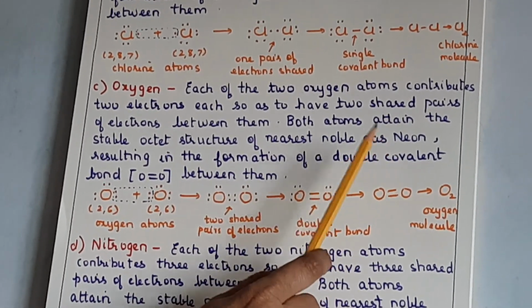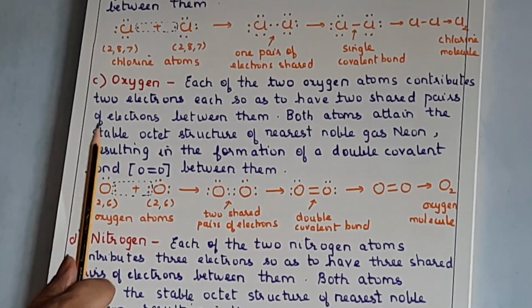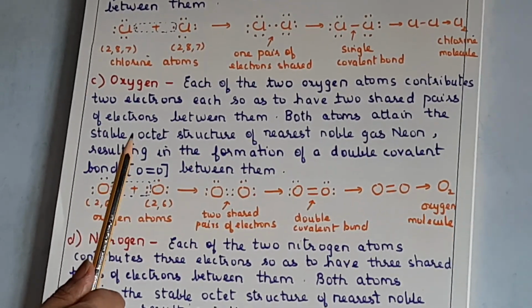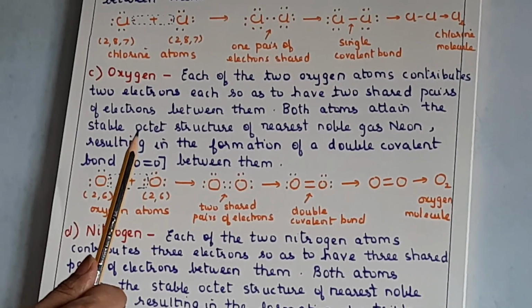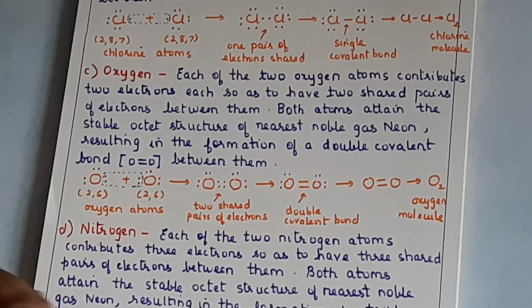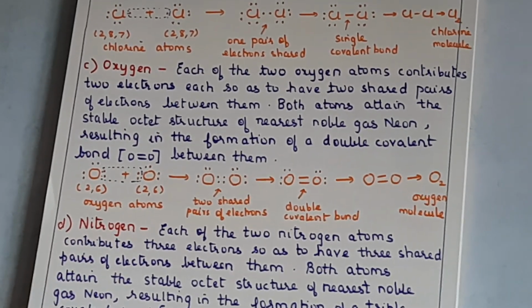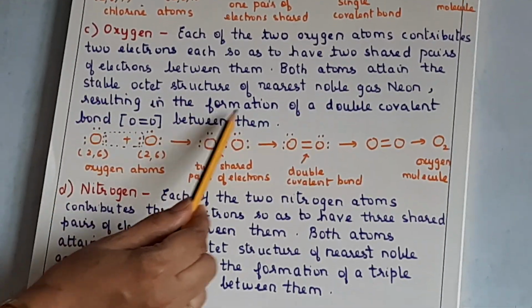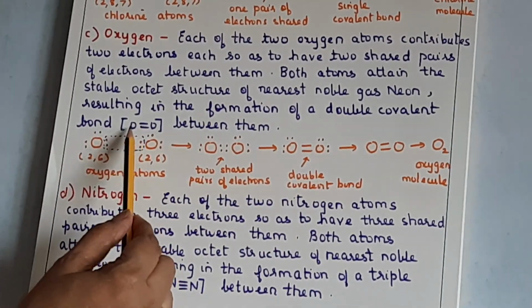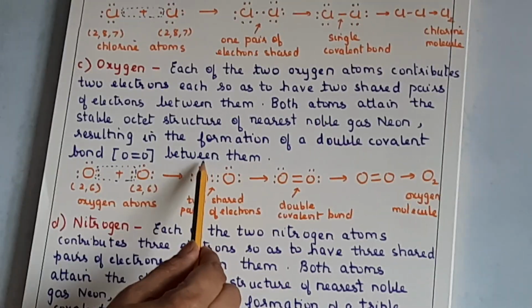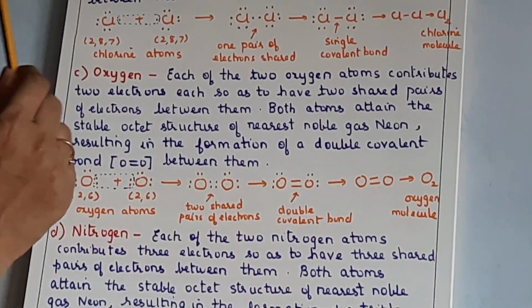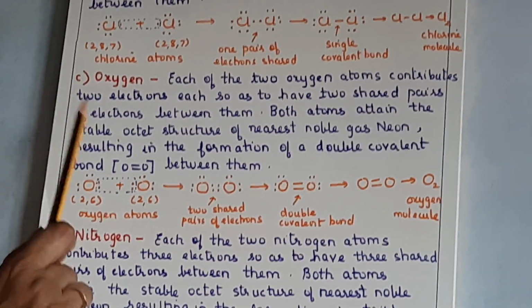Because the electronic configuration of oxygen is 2,6. So when it acquires the additional 2 electrons, or rather shares the 2 electrons, it will form the electronic configuration 2,8, which is of neon. Okay, resulting in the formation of a double covalent bond. This is very important. Oxygen is having a double covalent bond. Hydrogen, chlorine, they had single covalent bond.